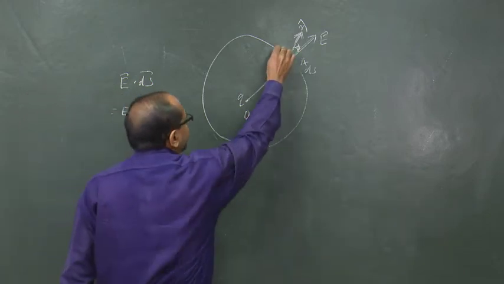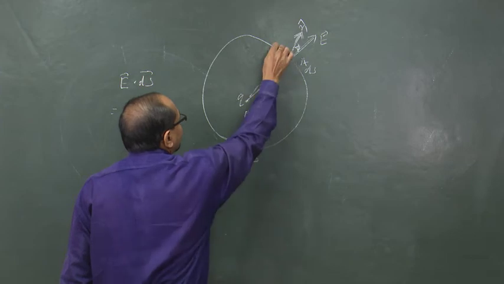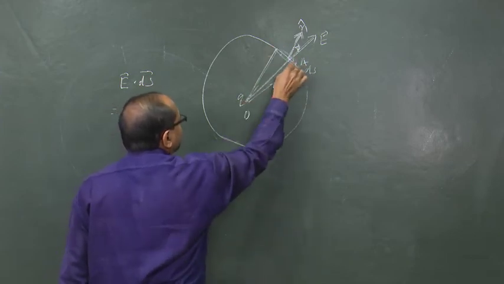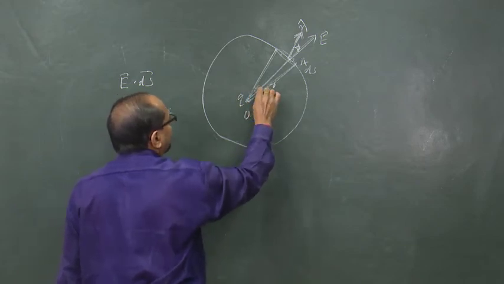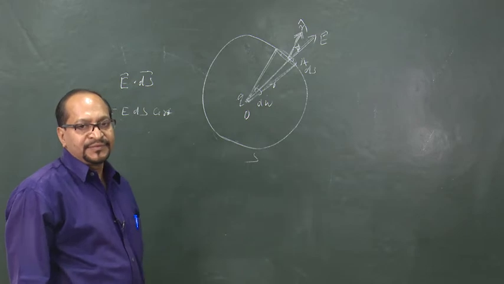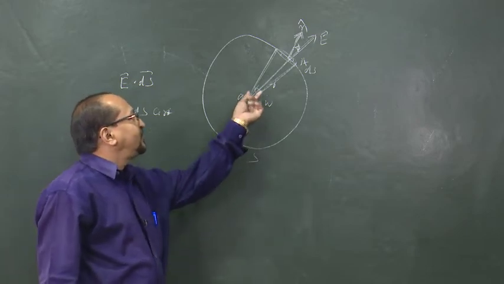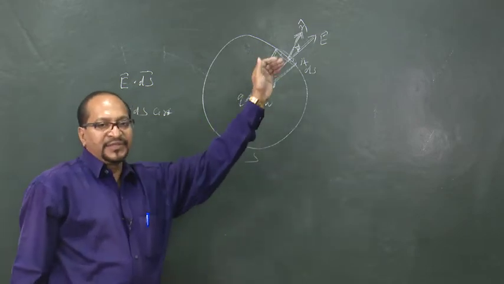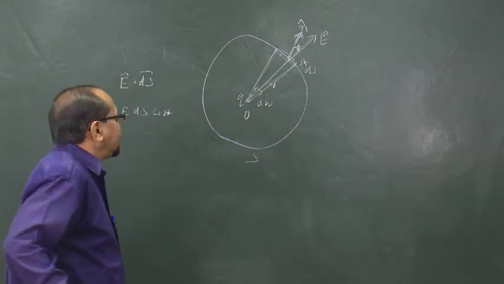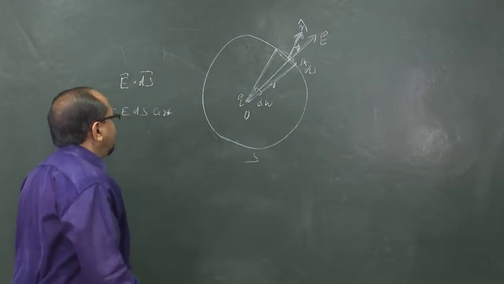In fact, this ds is the base of a cone subtending a solid angle d omega. So, a cone of solid angle d omega is intercepting the closed surface by an area ds, and it subtends a solid angle d omega.